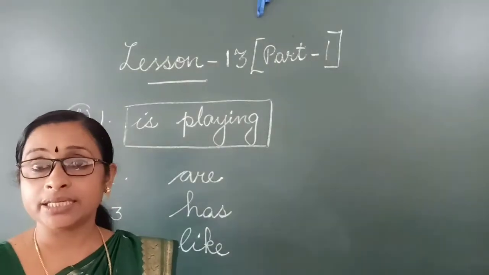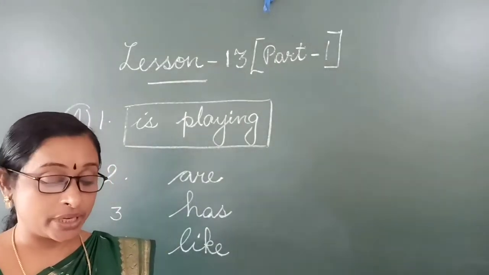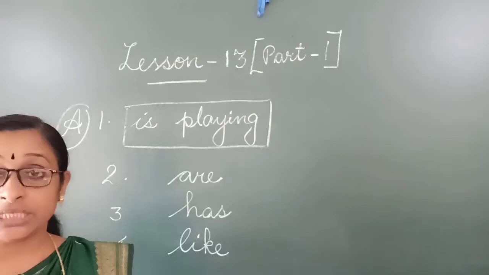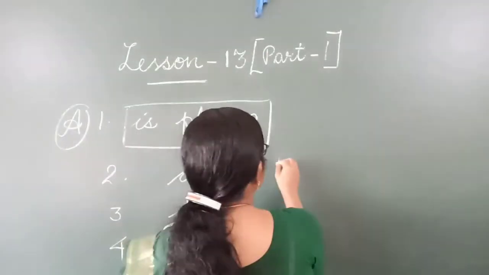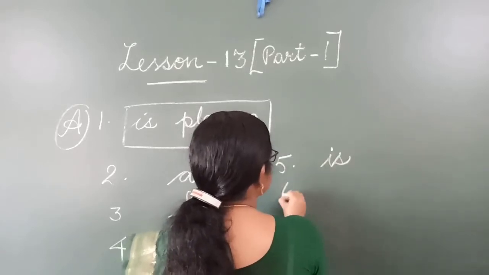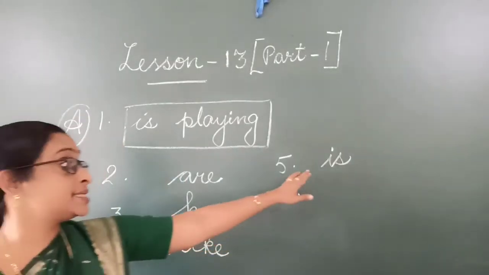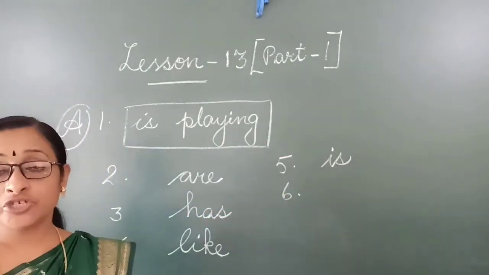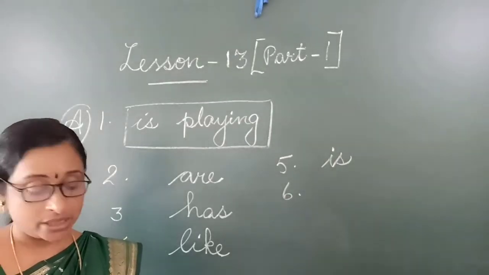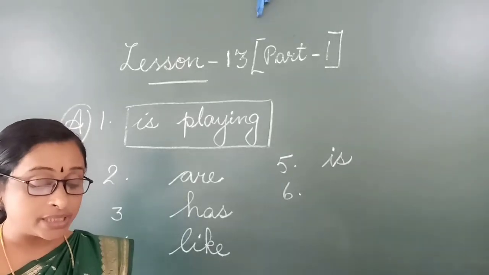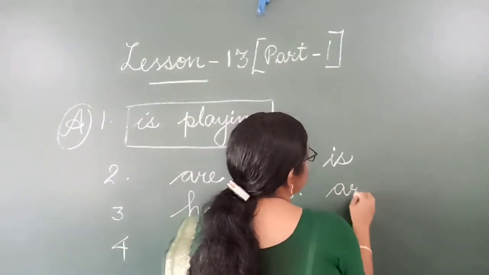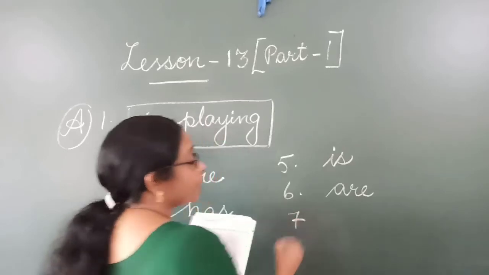Then number 5. Ramesh is an intelligent student. So in this, which is the verb? Is. Ramesh is. It is a state, so it is the state verb. Ramesh is. He is like that. Okay. In this, is the verb. It shows the state. Okay. Next one. These birds are beautiful. In this, are is the action word or verb.